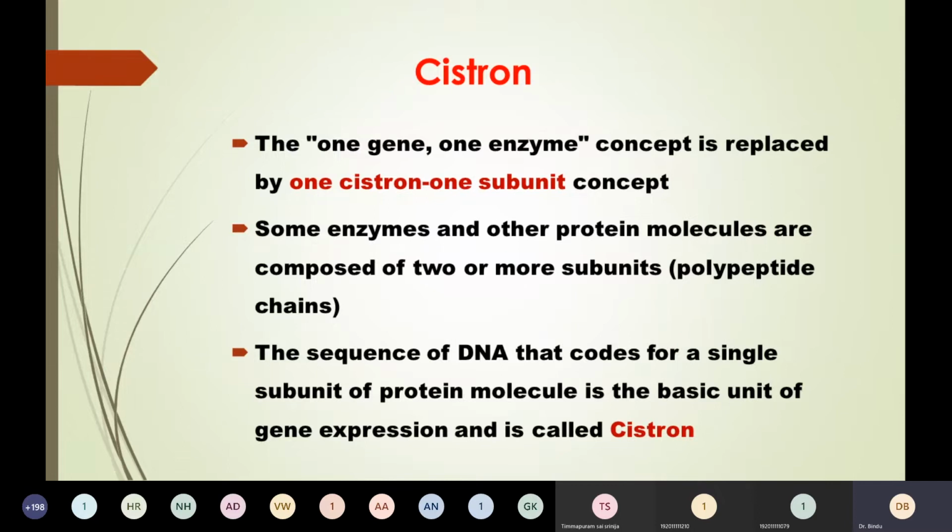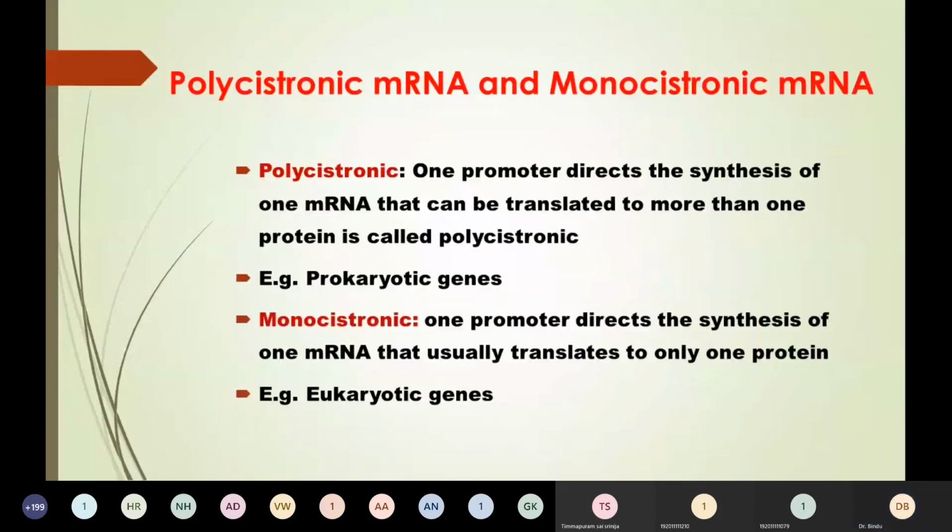As a result, because some of the enzymes and protein molecules are composed of two or more subunits, the concept of one cistron, one subunit changed. So the sequence of DNA that codes for a subunit of a protein molecule is the basic unit of gene expression, and that is called a cistron. Is it clear? Now, when we talk about cistron, you should know the concept of polycistron and monocistron